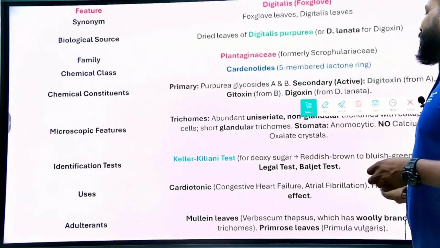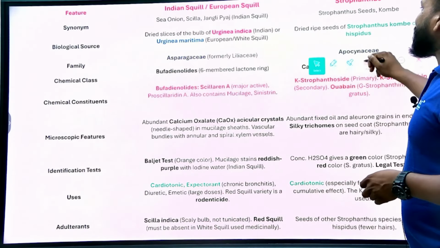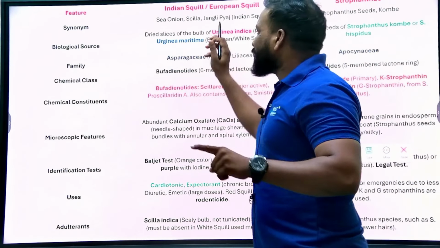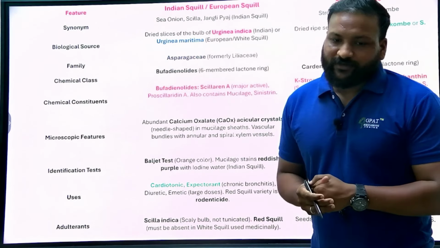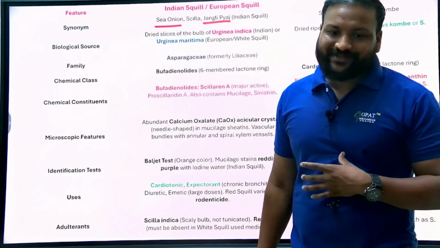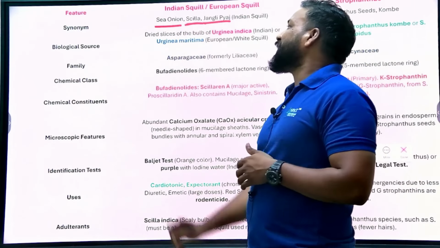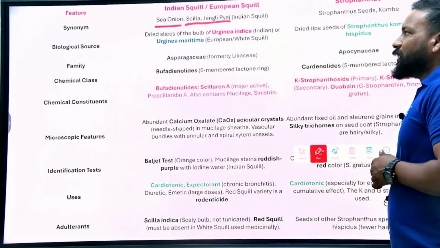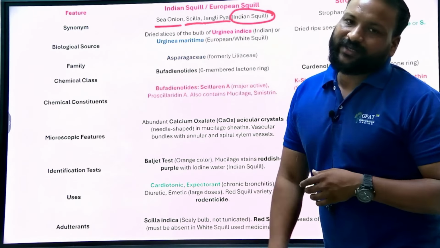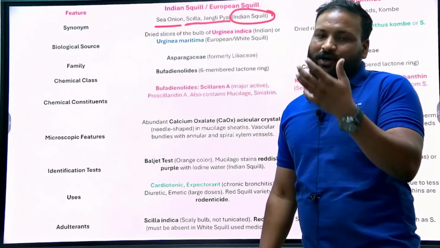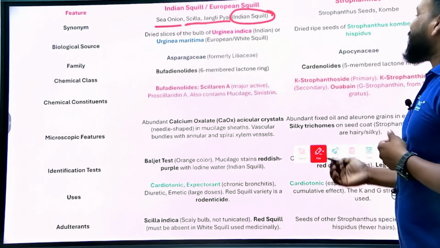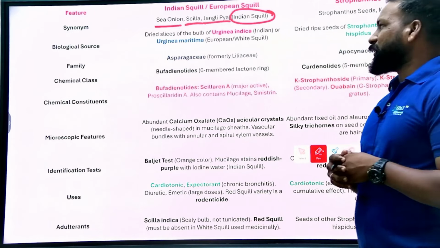Now moving to the next drug: Indian squill, European squill and strophanthus. These two are very, very important, especially squill. The synonym is very important: sea onion or jangli pyaz, or scilla. Scilla is a synonym of squill, and jangli pyaz is the synonym for Indian squill. Pyaz means onion, and jangli means wild onion or sea onion. Clear? Let us go for the squill first.